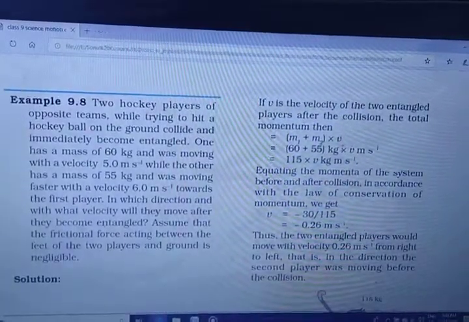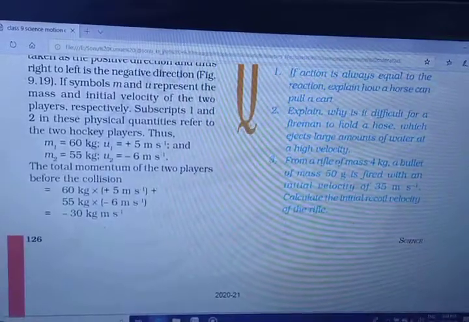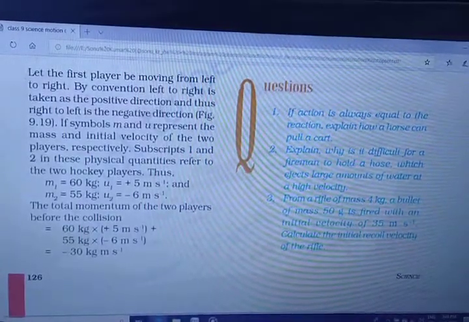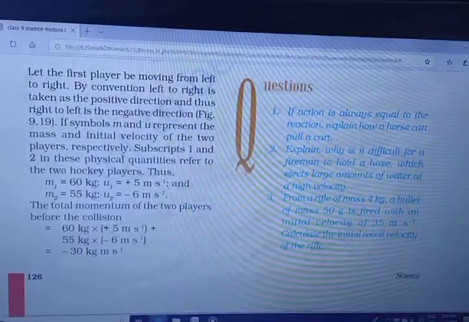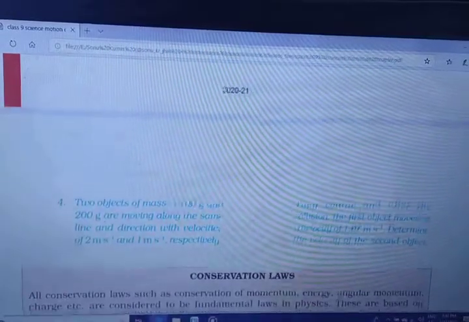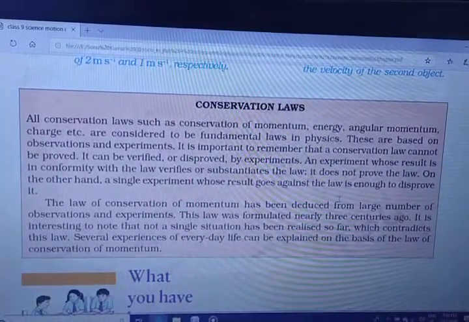There are many numericals related to this conservation of momentum. It's given, so you can solve all these numericals, and here there are some questions also. These are the important questions because the solution is given here. Now, after understanding the solution of conservation of momentum, you have to follow this. And the rest, conservation laws, this thing is much more important.